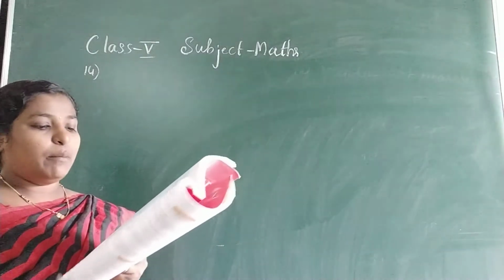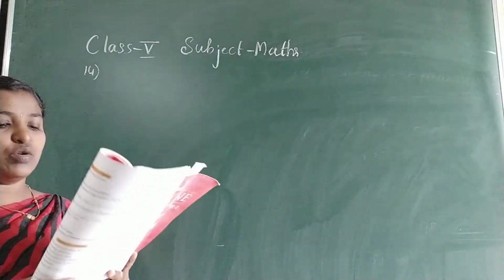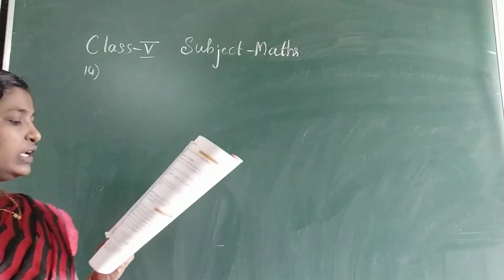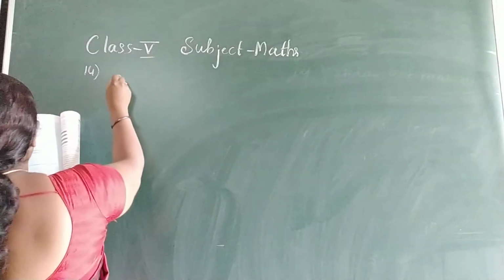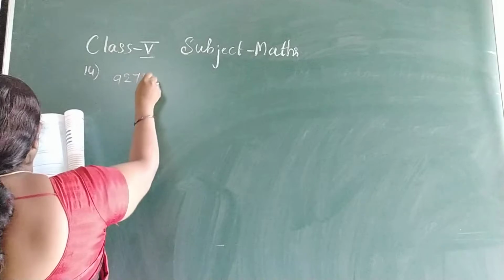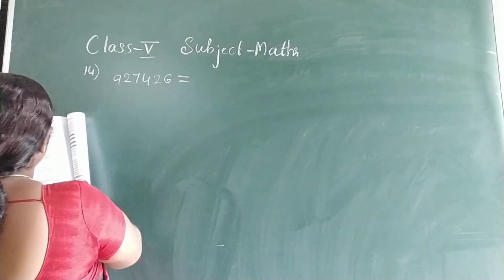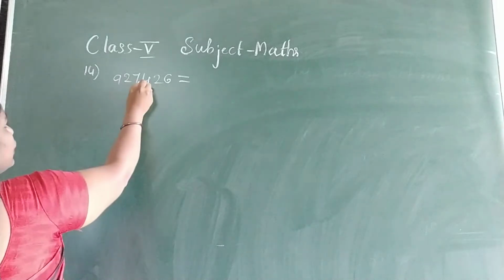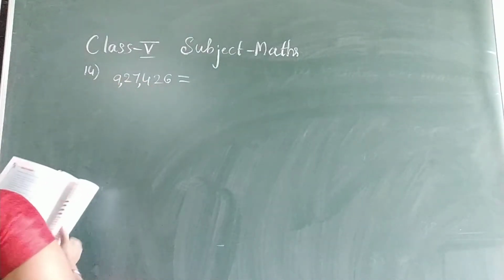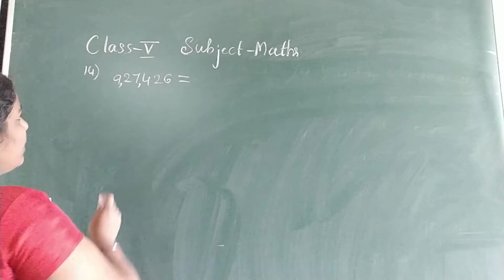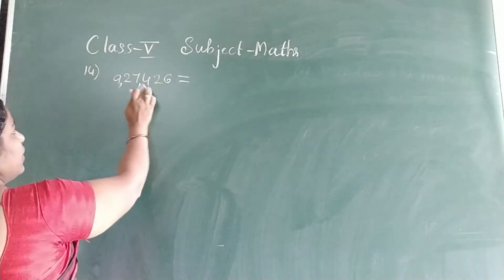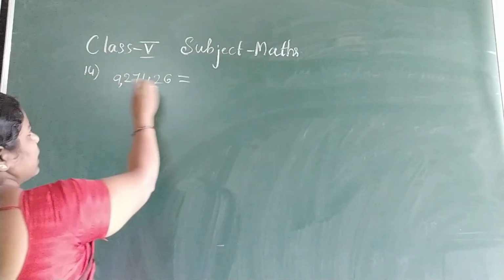Write the following number in 100,000, 10,000, 1,000, hundreds, tens and ones. So first you write the number. This is a 6-digit number and then you put the comma. Then you start writing in terms of places: ones, tens, 100, 1,000, 10,000, lakh.